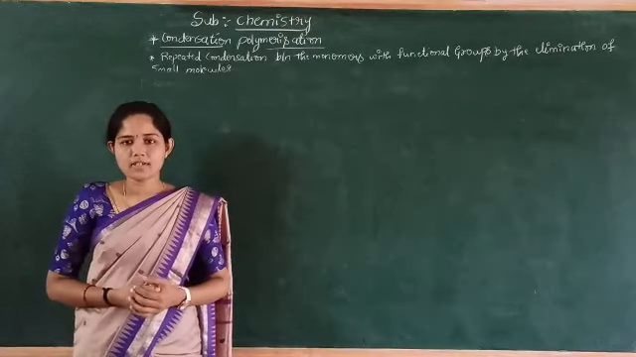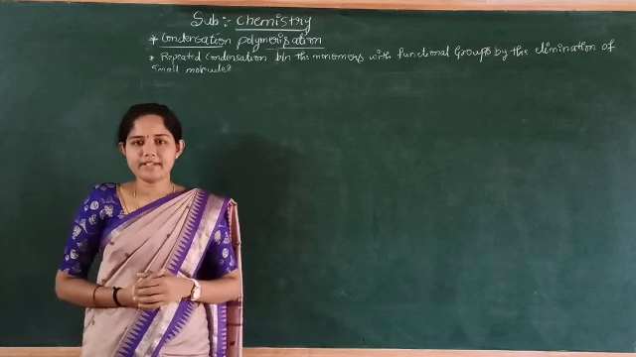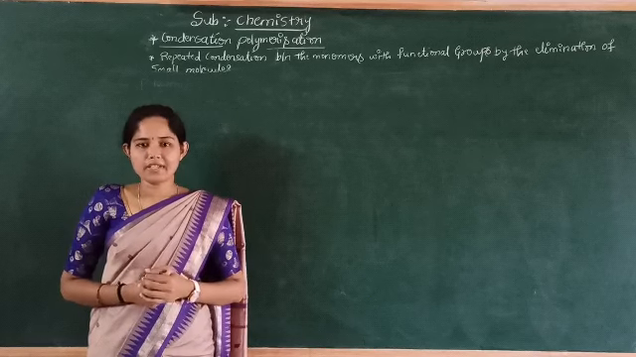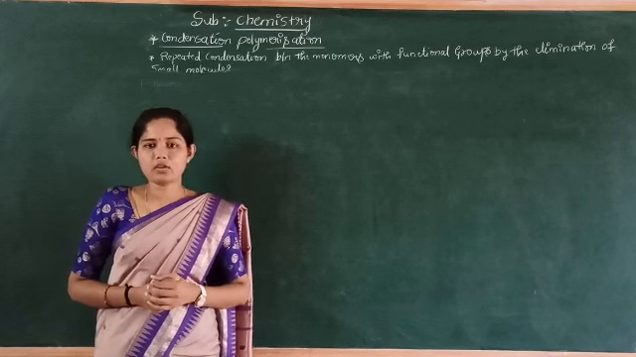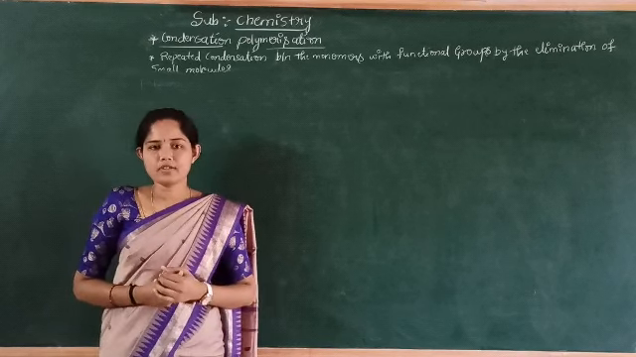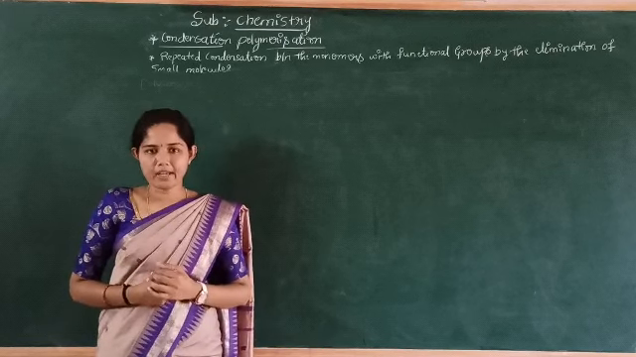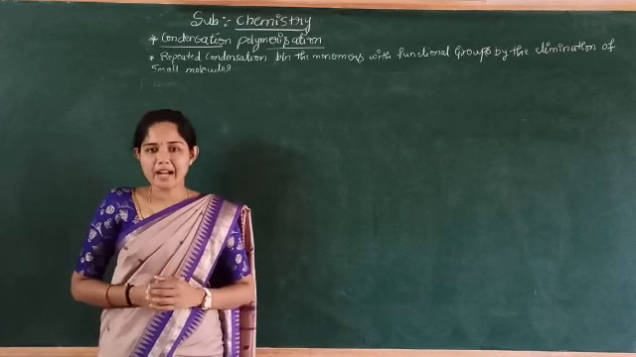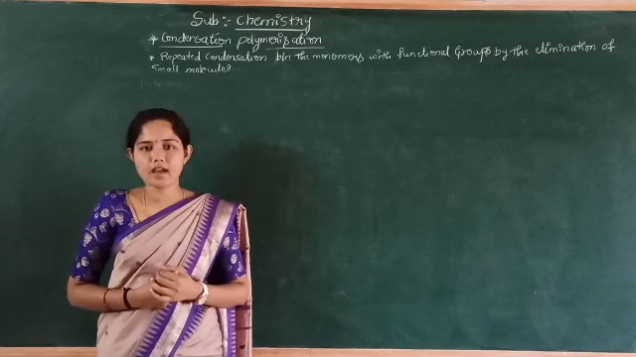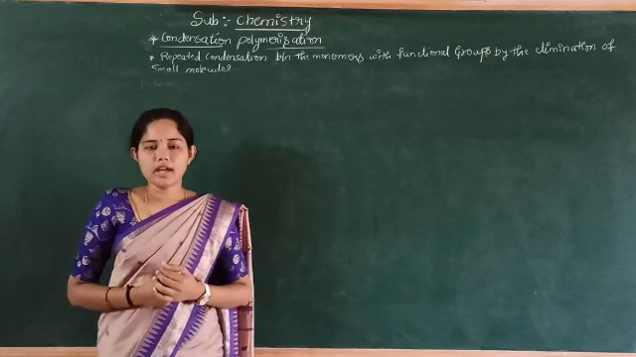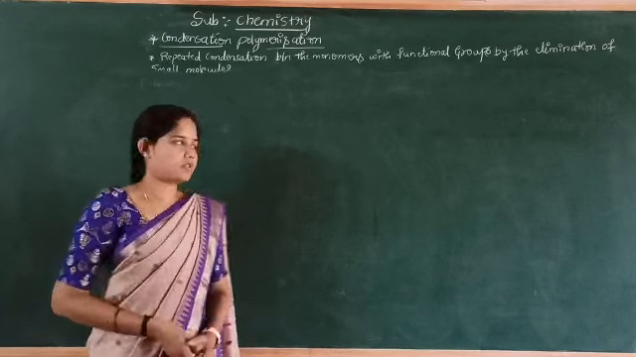Next, uses of terylene or dacron. Because of its low moisture absorbing power and resistance to chemicals, terylene is used in wear and tear resistant fabrics, and it is also blended with wool and cotton to increase the resistance of the cloths. It is also used in making magnetic recording tapes.